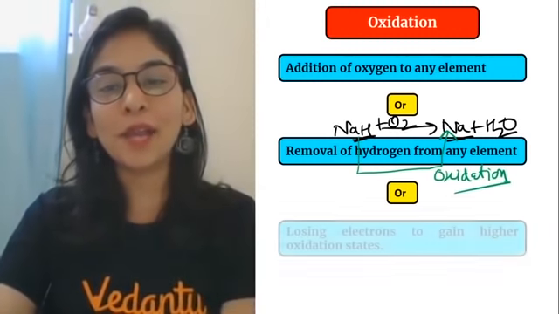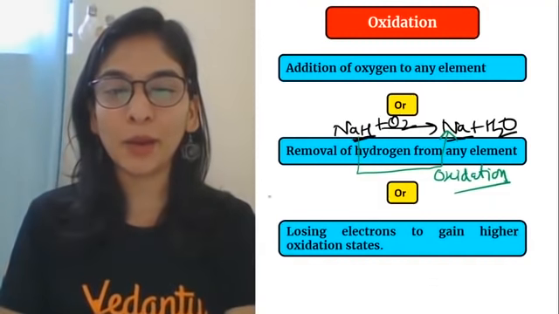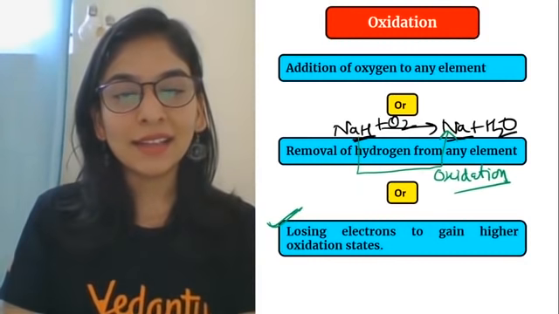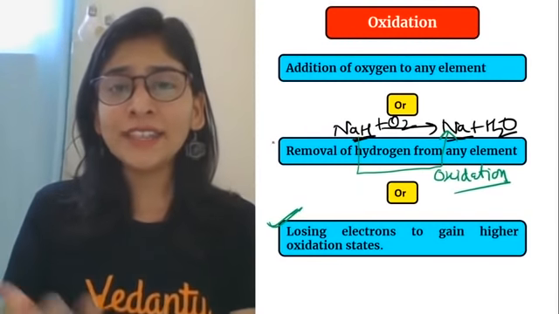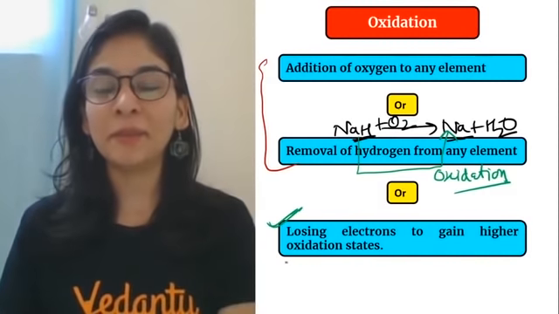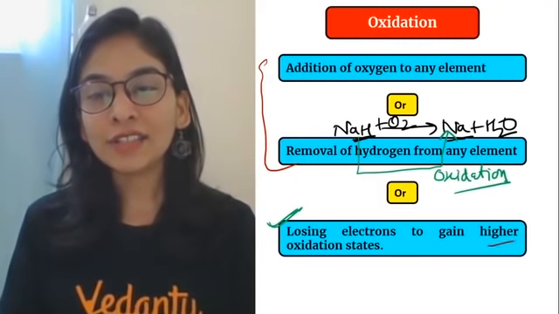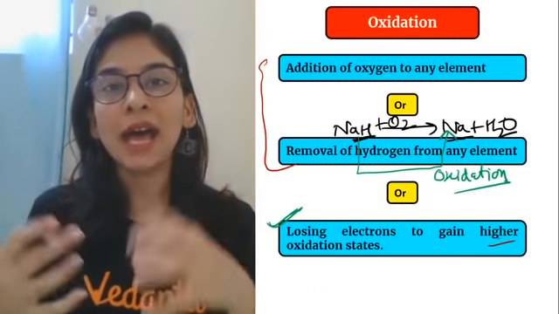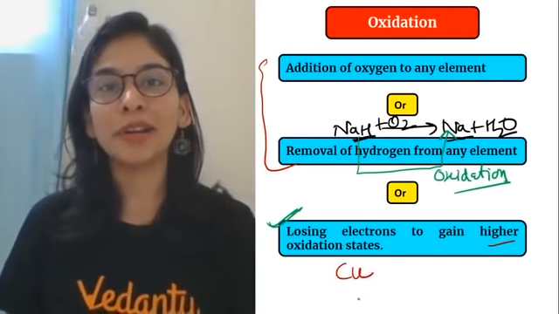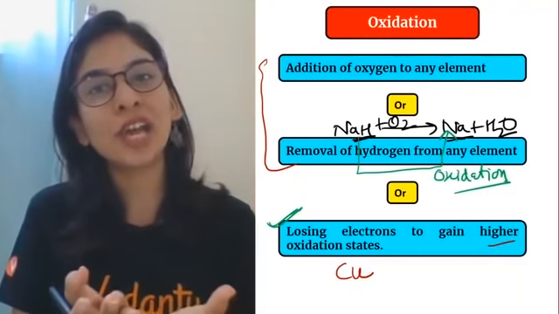Okay children. Now one more part, this is so amazing and so new to tell you, and this will help a lot. This helps the most in making your understanding clear, because in 10th class we are bound to take or tell you only these two concepts, but this is the bigger picture, my students. And what is it? Losing electron to gain higher oxidation state. Higher oxidation state means it is getting some high positive charge. Let me explain with a very small example. Look, student, you had copper. If I talk about any element, you know that element is neutral in nature because positive and negative charge is equal.